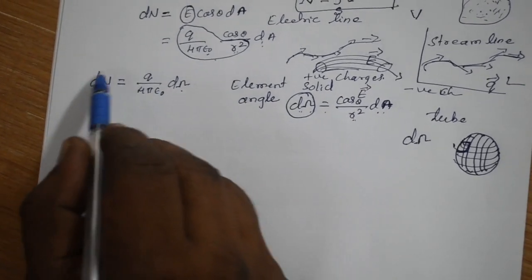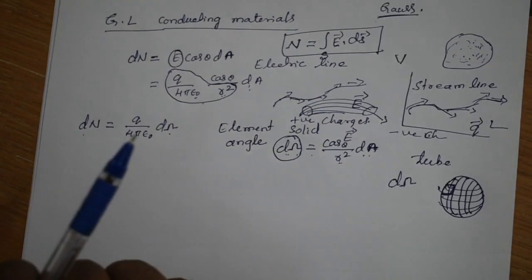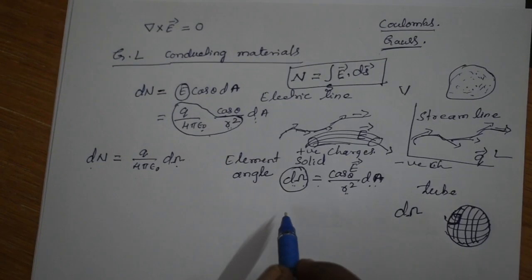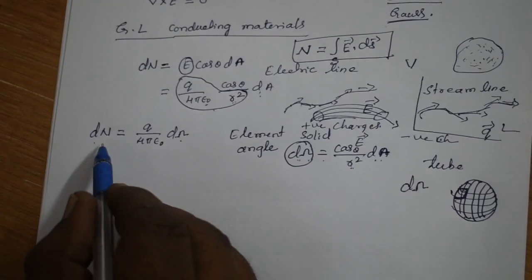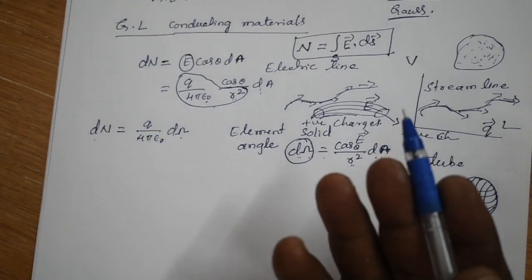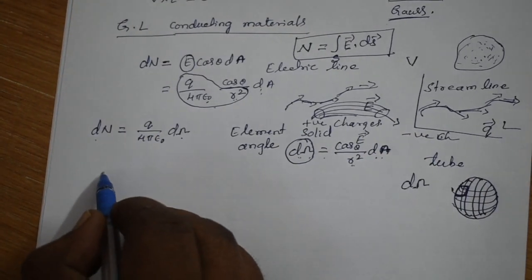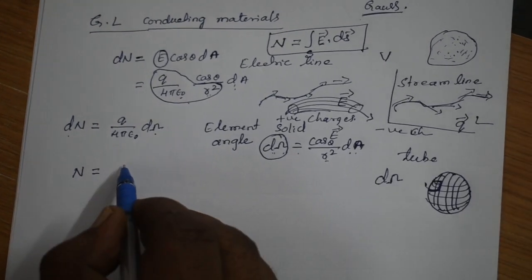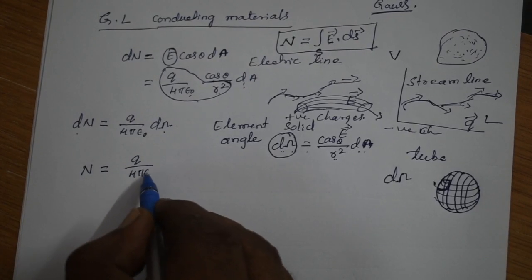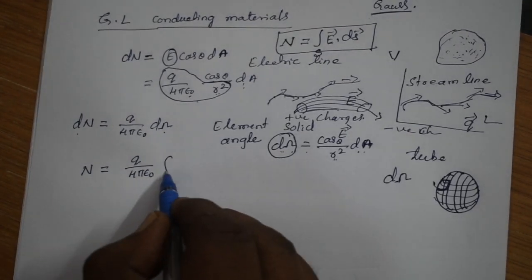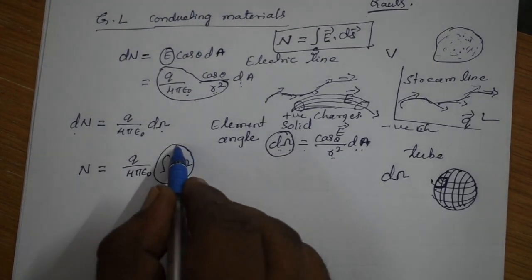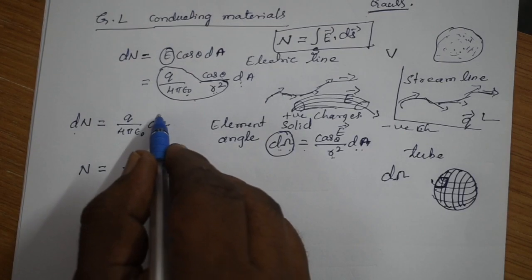So it is only the flux in the infinitesimal area, right? Now, if you are going to take over all the surface area, then it becomes an integral. Summing over all the area is nothing but integration. That's why N is equal to Q divided by 4 pi epsilon naught, which is independent of the integral, of the integral of d omega. It is nothing but the total solid angle.